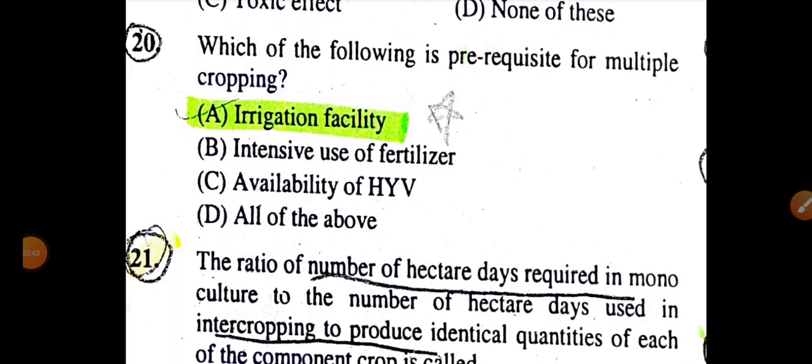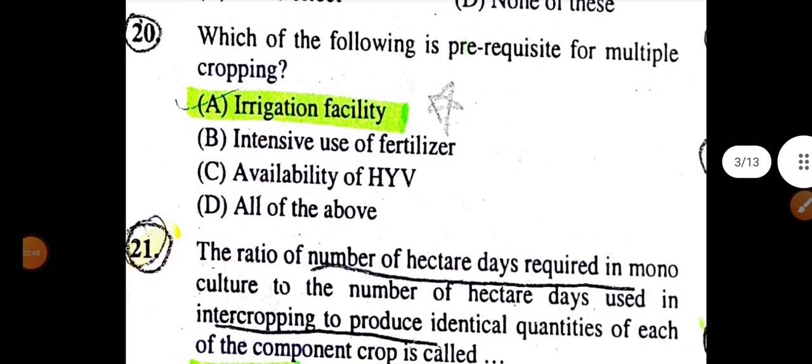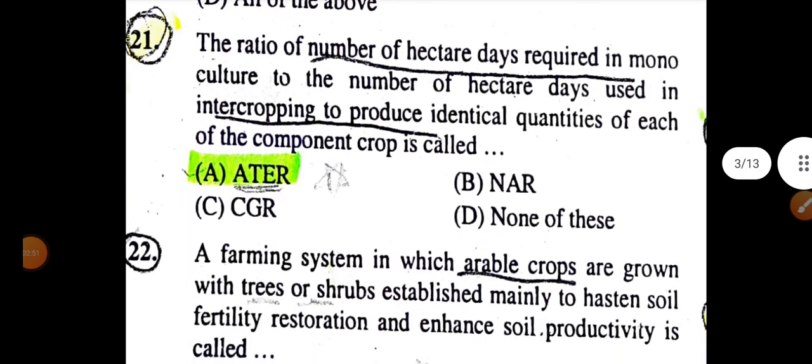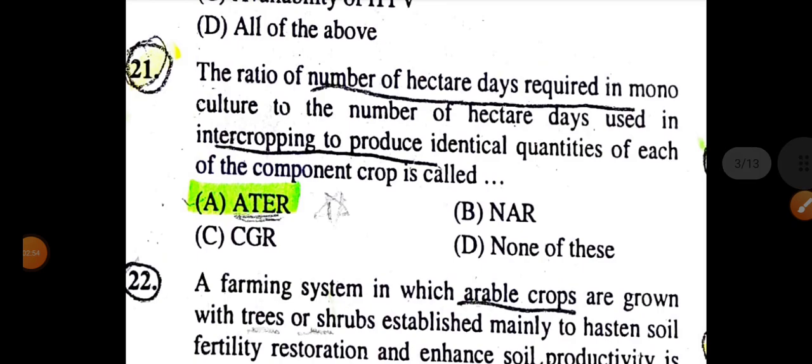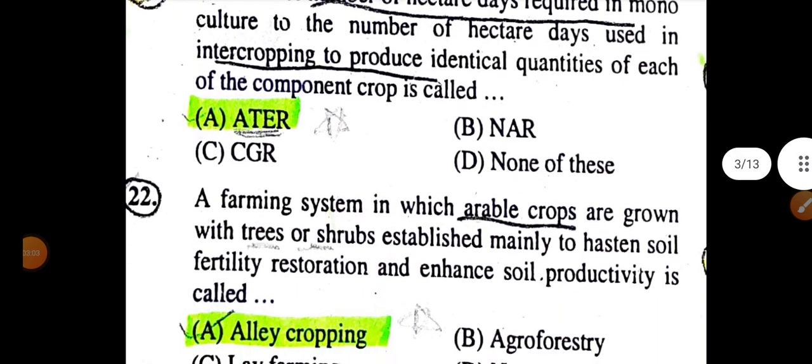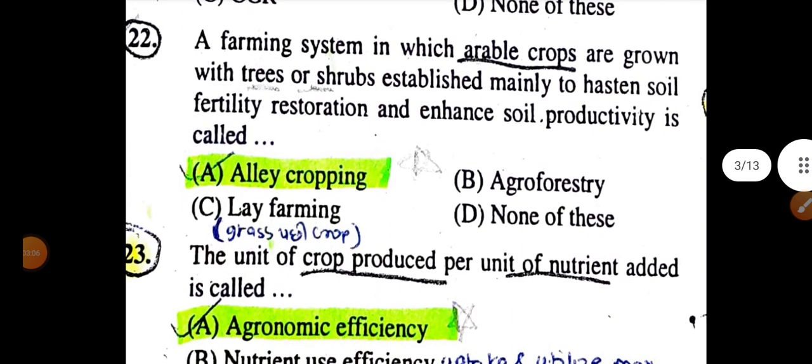Which of the following is prerequisite for multiple cropping? Irrigation efficiency, irrigation facility. The ratio of hectare in a day required in monoculture to the number of hectares day used in intercropping to produce identical quantity of each of the component crop, it is called ATER. A farming system in which arable crops are grown with tree or shrub established mainly to hasten soil fertility restoration and enhance soil productivity, it is called alley cropping.